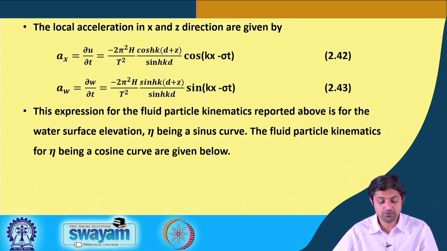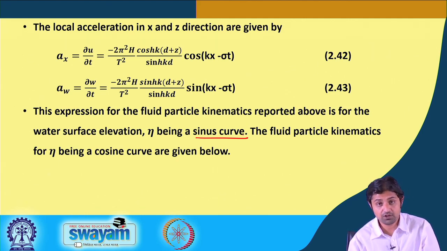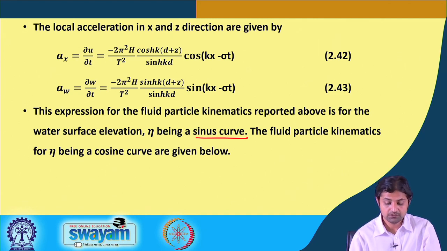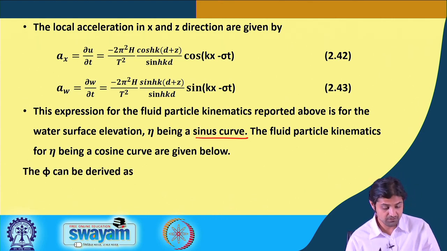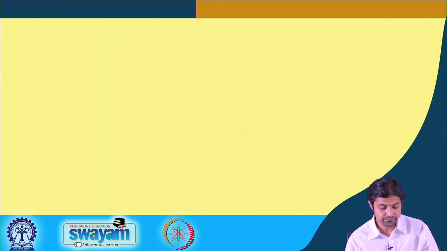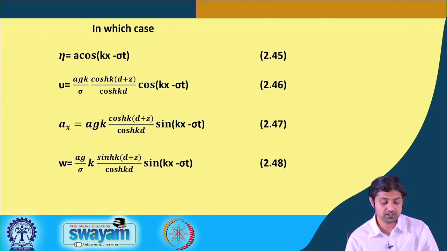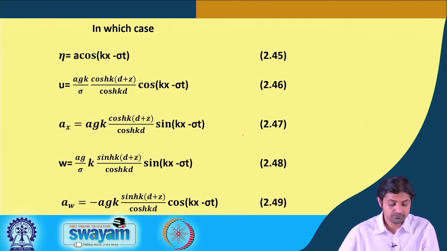So, this expression for fluid particle kinematics reported above is for the water surface elevation being a sine curve. We started with a velocity potential where our time variation was sin kx minus sigma t. Similarly, if we assume a cosine curve, phi can be derived as sin kx minus sigma t, correct? So, in this case eta will be a cos kx minus sigma t, and u, ax, w and aw will change.